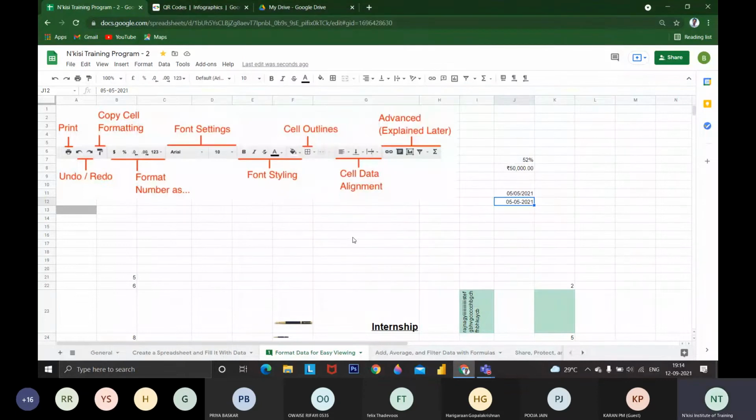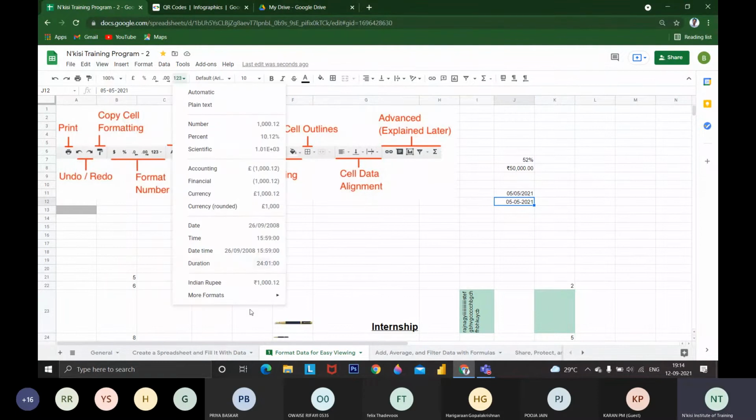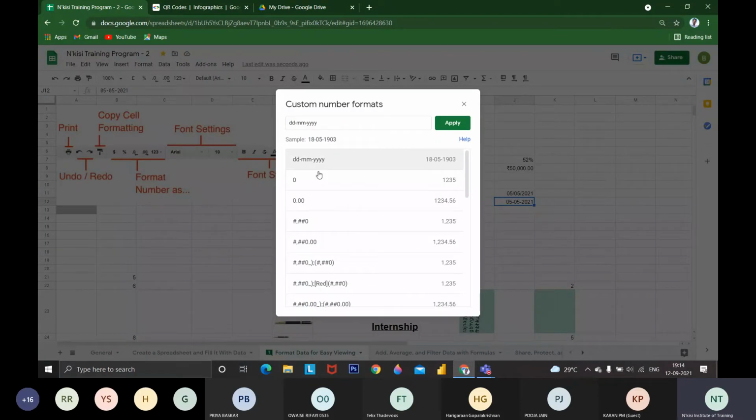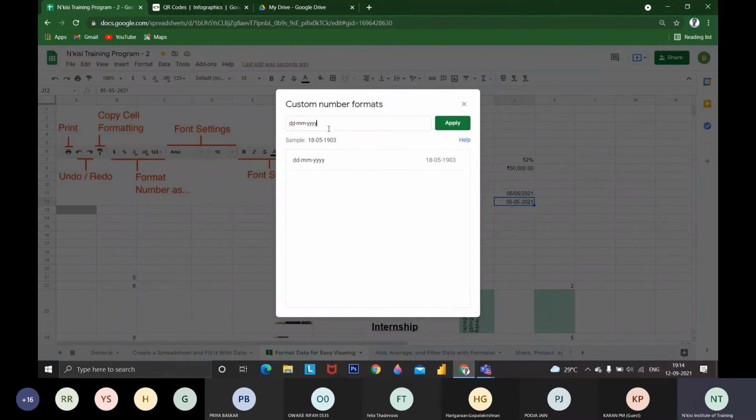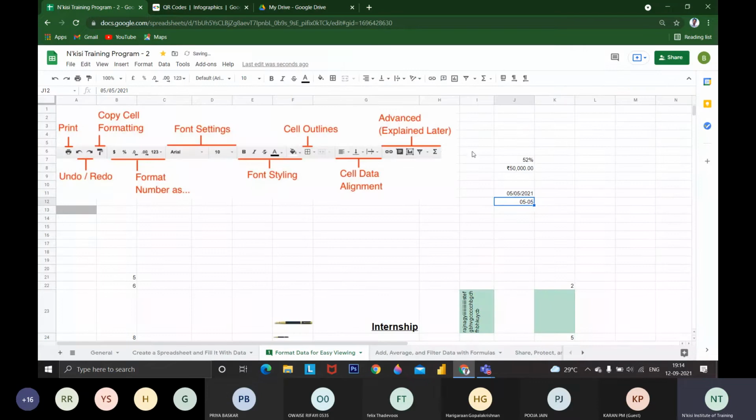If you want more formats, you can go to these options and choose more formats. You can choose more currency formats, more date formats, or a custom format such as date, month, year, whatever you wish to see. If I want only date and month and not the year, it will show just that. If I want only month and year, you can change it.